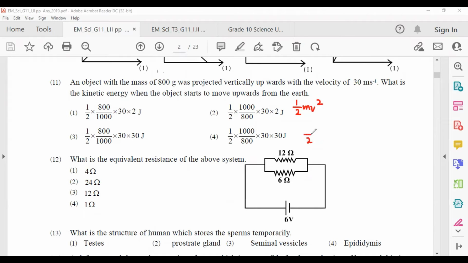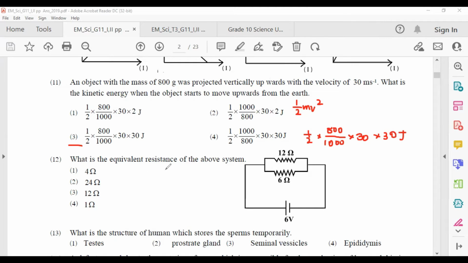Half multiplied by m, which is 800 divided by 1000 to make it kilograms, and multiply with the velocity, 30 ms minus 1 into 30 ms minus 1. The answer has to be in joules because it is an energy type. So answer number 3 is the correct one.